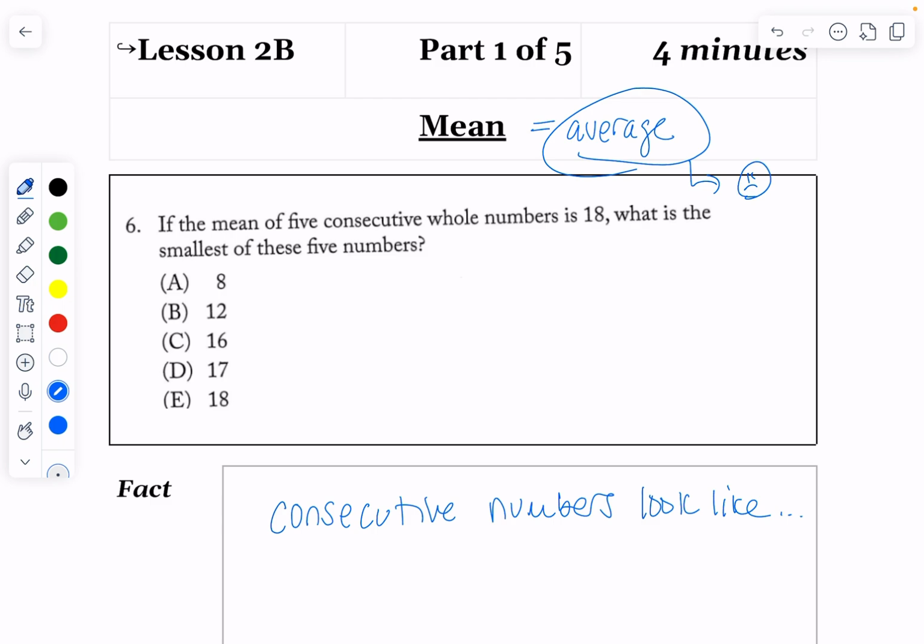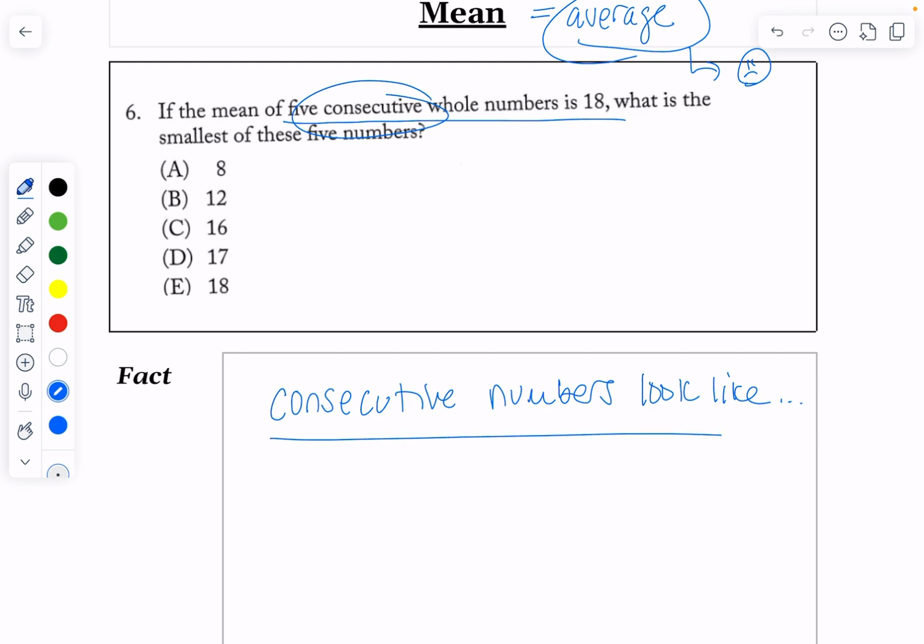Okay, the mean of five consecutive whole numbers is 18. So we need to understand what consecutive means, right? Consecutive numbers look like numbers in a row. So we have to go up by the same amount. Consecutive are going to go up by one, but consecutive odd will go up by two, and consecutive even will also go up by two. And sometimes people think just because they're consecutive odd that they go up by an odd amount, but that is obviously not the case. They're still moving up by two each time.